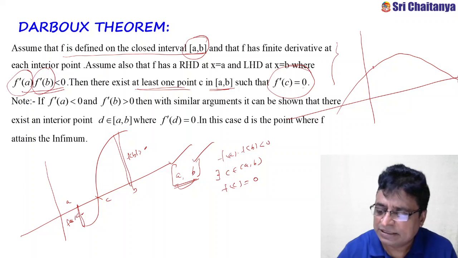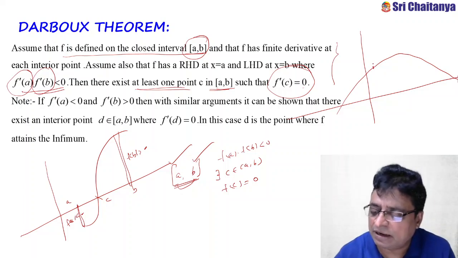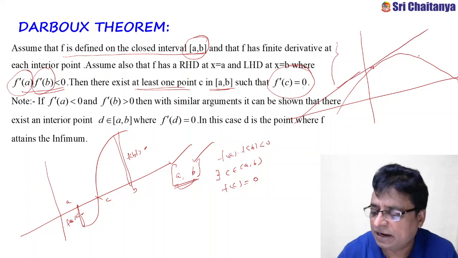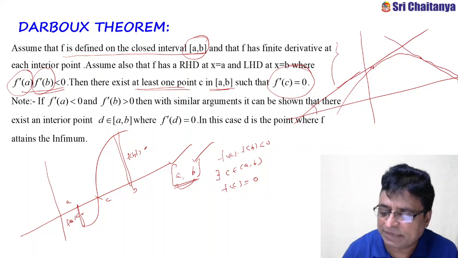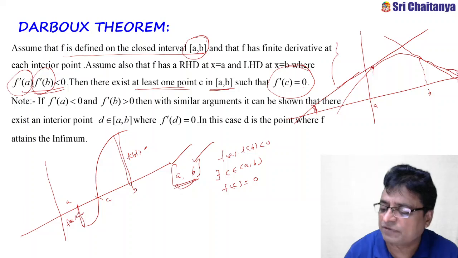Say here, this is my a, any point a, and this is the tangent at a, and say this is any point b, this is the tangent at b. What does it mean here? The slope of the tangent at a, this is the corresponding point a and this is the corresponding point b. Here the slope of the tangent is acute and here the slope of the tangent is obtuse.